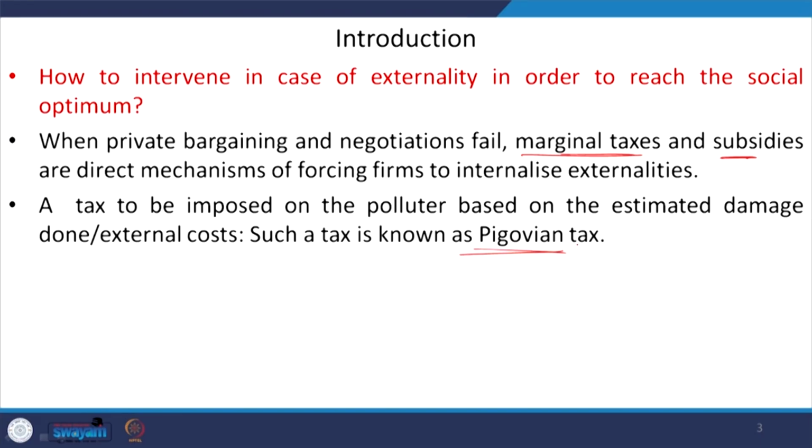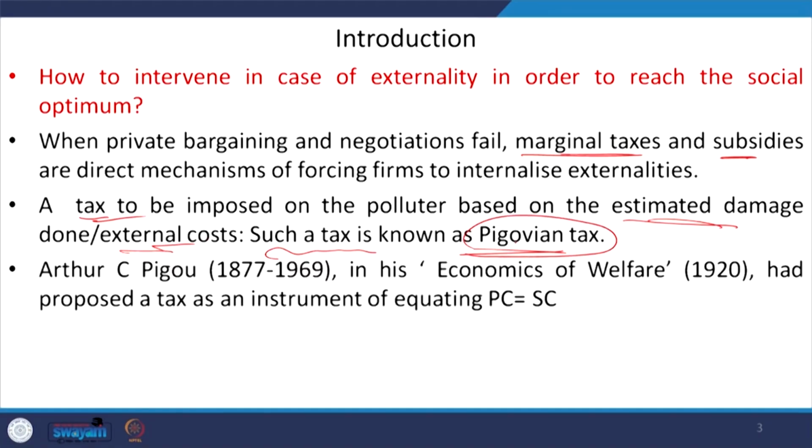This is a tax that is imposed on the polluter itself who is causing the damages, and this tax is imposed based on the estimated damages or estimated external cost. And when this tax is equivalent to the estimated damage or estimated external cost, such a tax is known as the Pigouvian tax itself. This concept of Pigouvian tax was introduced by Arthur C. Pigou in his book Economics of Welfare.